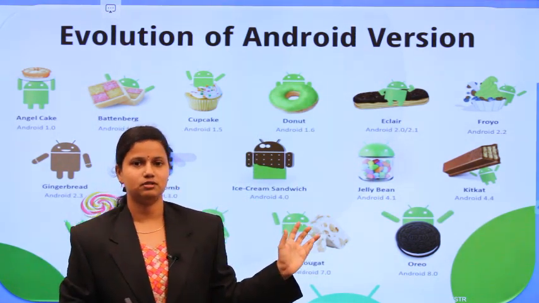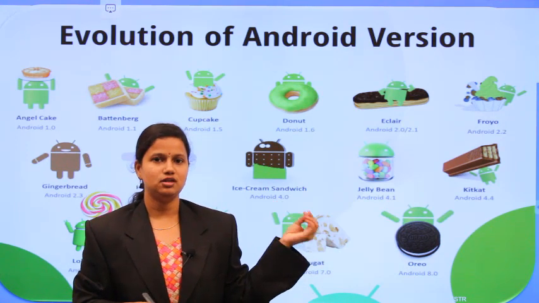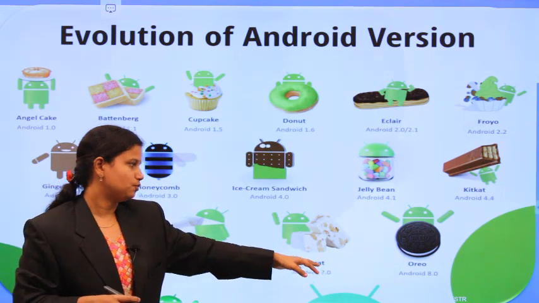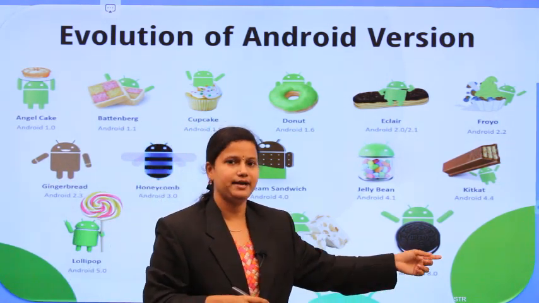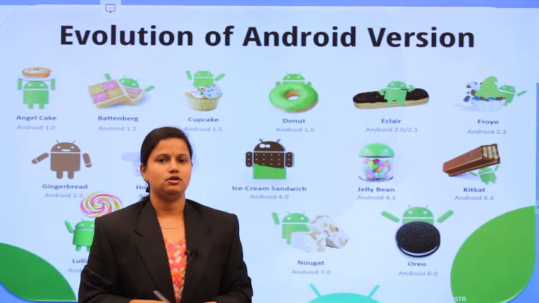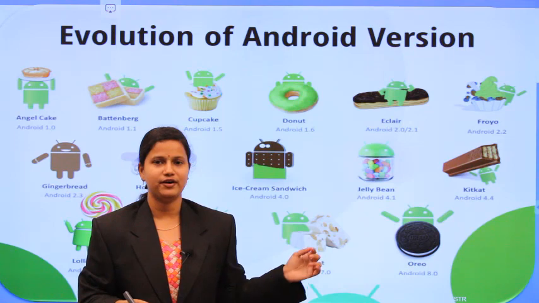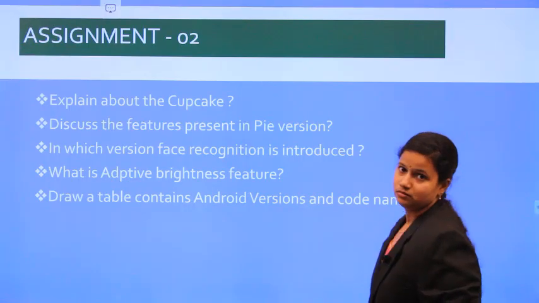All these versions are in alphabetical order from A to O, and there are two more versions available, Pie and Q. Based on this, the next released version of Android will be named starting with the letter S.